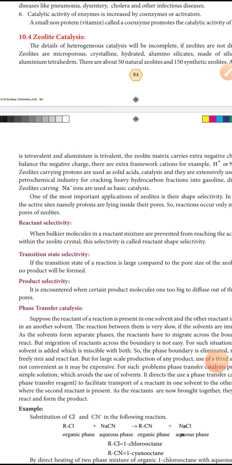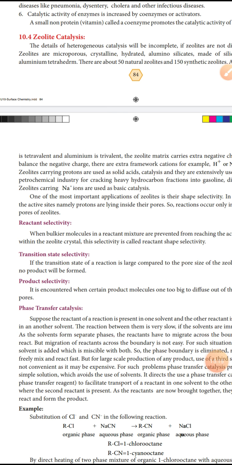So the zeolite is made up of silicon and aluminum tetrahedra. Silicon is tetravalent, aluminum is trivalent. So the zeolite matrix carries extra negative charge. To balance the negative charge, there are extra framework cations, H plus or Na plus ions.